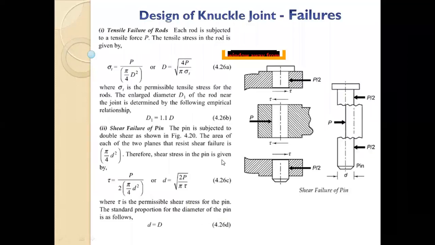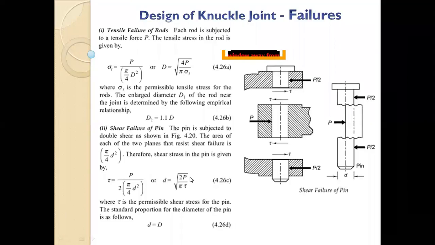Now, the pin. We talked about it, shear failure. How will the pin fail? Just imagine it is made of a soft material and your eye or fork are very strong, like steel. How will it fail? Simply, the center part will come out, right? So what is the area opposing that? It is the cross section area of the pin, pi by 4 d square, but it is opposing from two sides, top and bottom. So it is a double shear. So tau, the allowable shear stress, is equal to P upon area. Area is 2 into pi by 4 d square. So with this, we know d is equal to root of 2P upon pi tau.